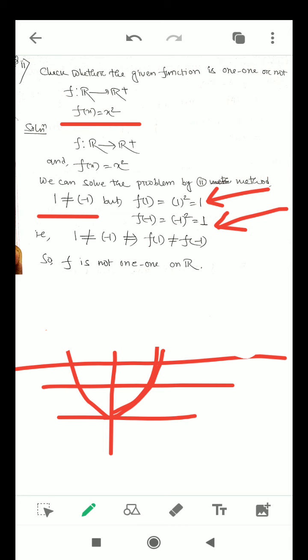Two different elements make an association with the same element, so we will say this function is not a 1-1 function.